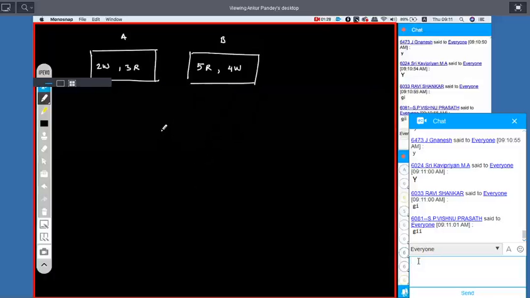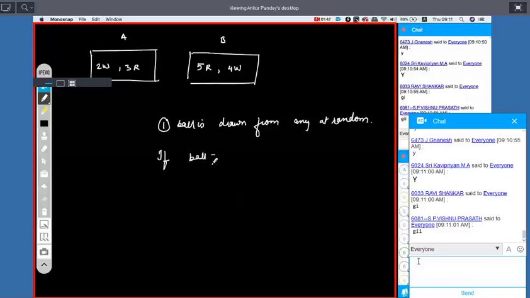One ball is drawn from any at random. If the ball is red, find the probability of it belonging to dabba B.